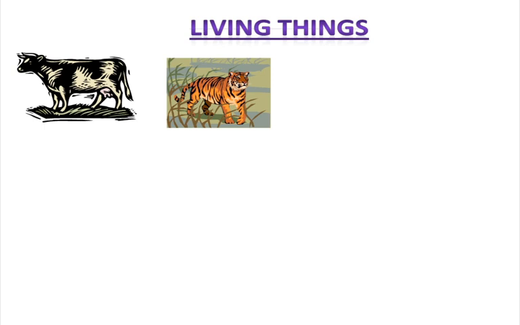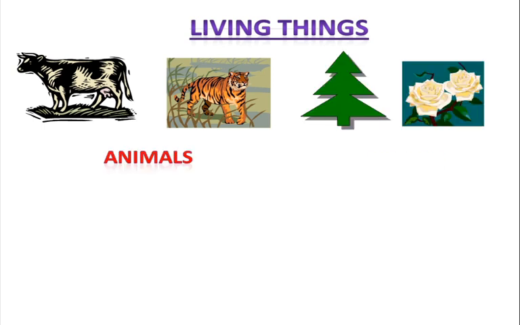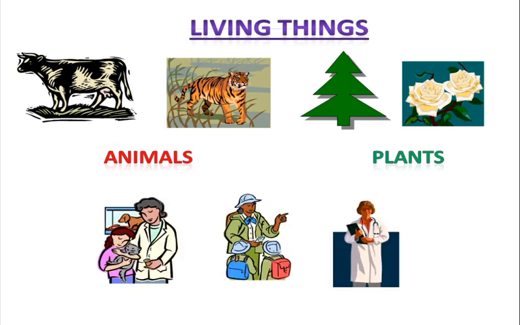You may tell me animals are the living things. Then you may tell me plants are the living things. Or you may tell me also that humans are the living things. Then this is 100% correct. All these living things that we have mentioned can be seen by our eyes. Am I right? You can see a tiger, you can see a tree, like that.